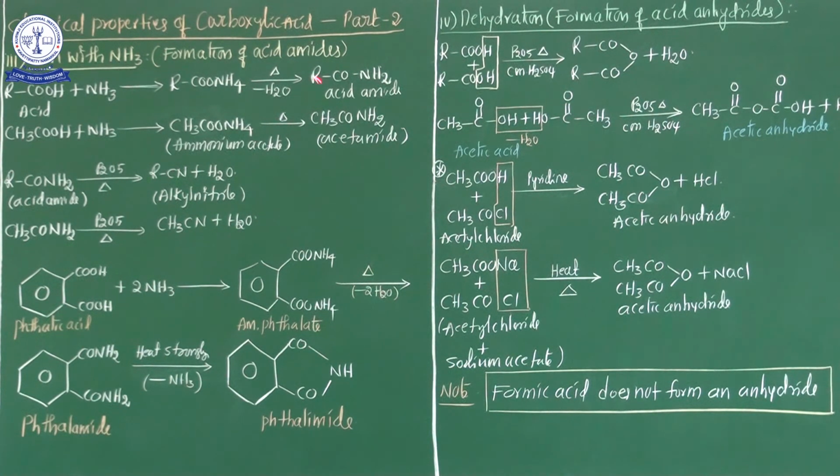This is the procedure in this equation. If carboxylic acid is treated with ammonia, an ammonium salt is obtained. This ammonium salt, after losing a water molecule, finally gives acid amides. So this is the general formation of acid amides from carboxylic acid with ammonia gas. Now see here the general equation: RCOOH is the acid group and this is the ammonia group.